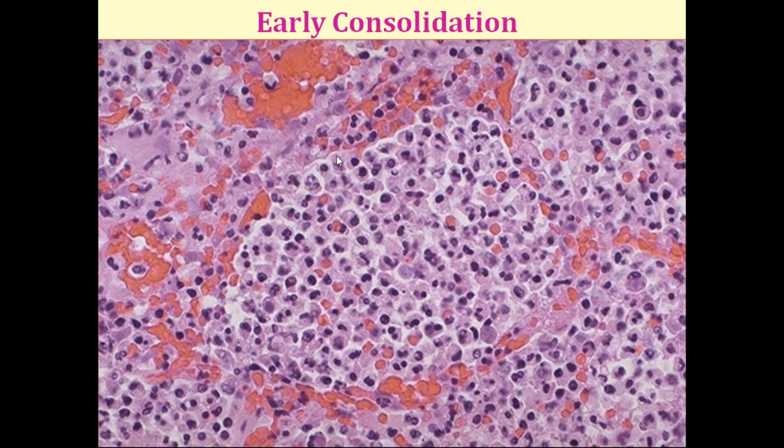So this is the high view. This is one alveoli. You are seeing congested blood vessels filled with RBCs and alveoli filled with cellular exudate, where you see more neutrophils in the initial stage. There are also a few chronic inflammatory cells, but mainly neutrophils are seen.